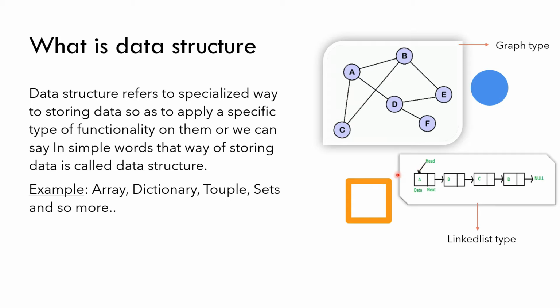Here you can see that these are different patterns of data arranged. That is also a type of data structure, called graph type, and this one is called linked list type. Here the data is like this and here the data is in another way. So data structure is nothing but a way of storing data, meaning the pattern of storing data is called data structure. Now I think you understand the term, what is called data structure.